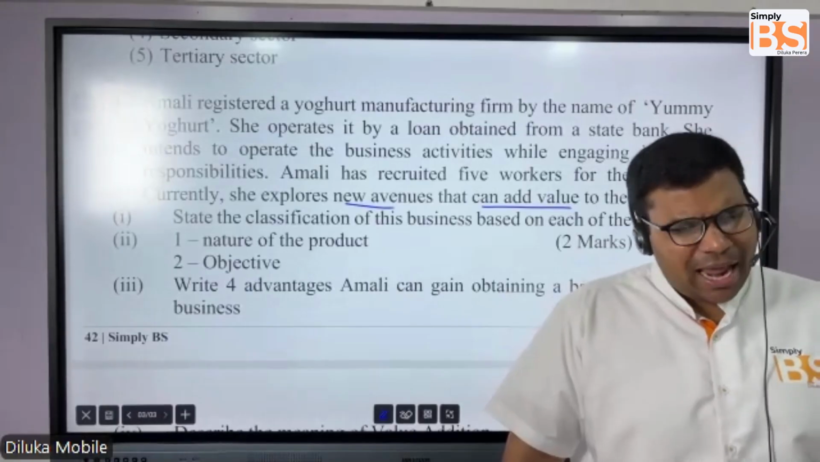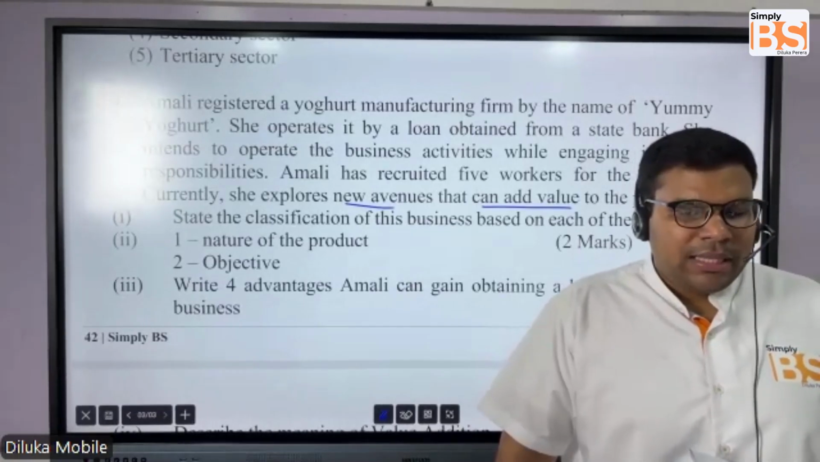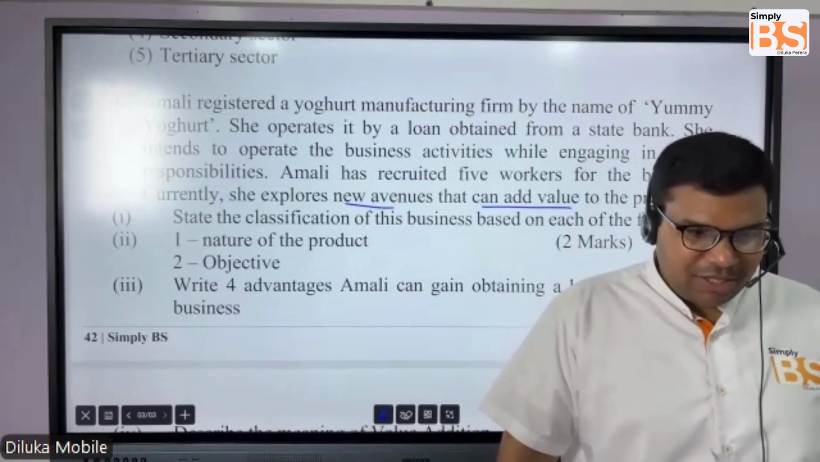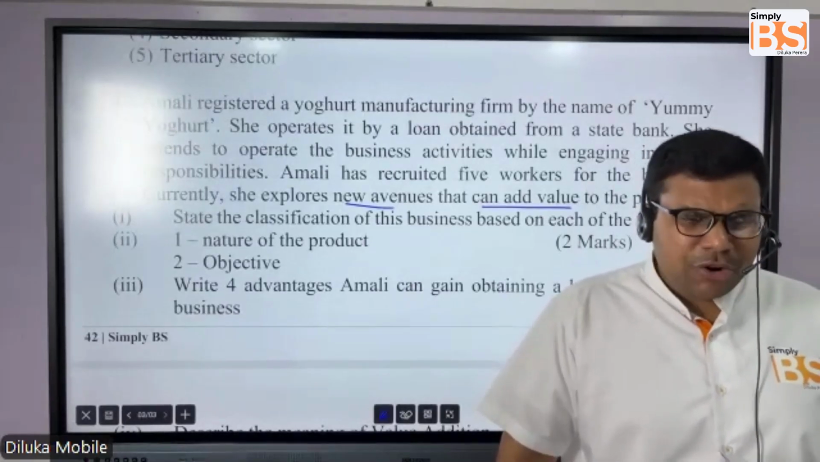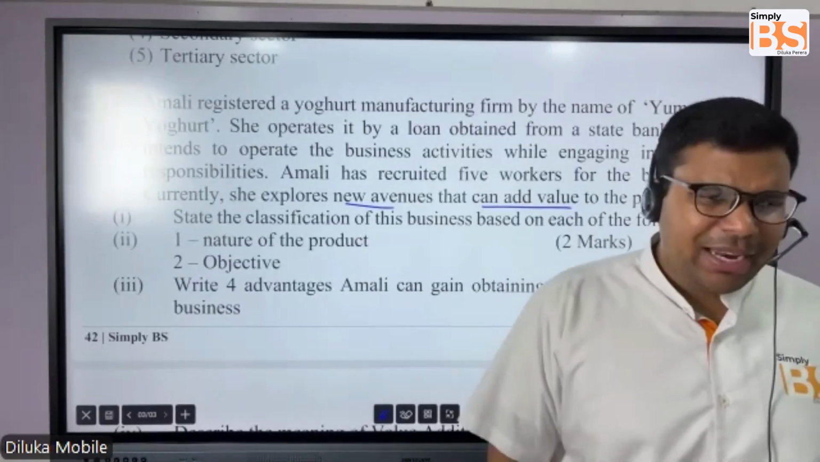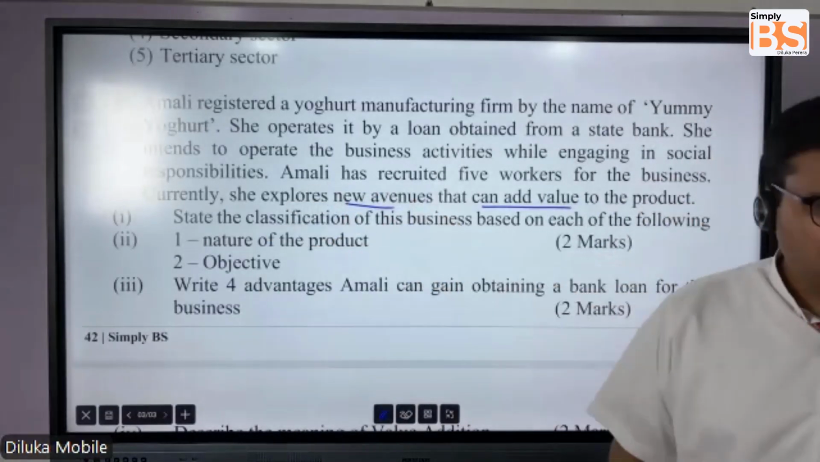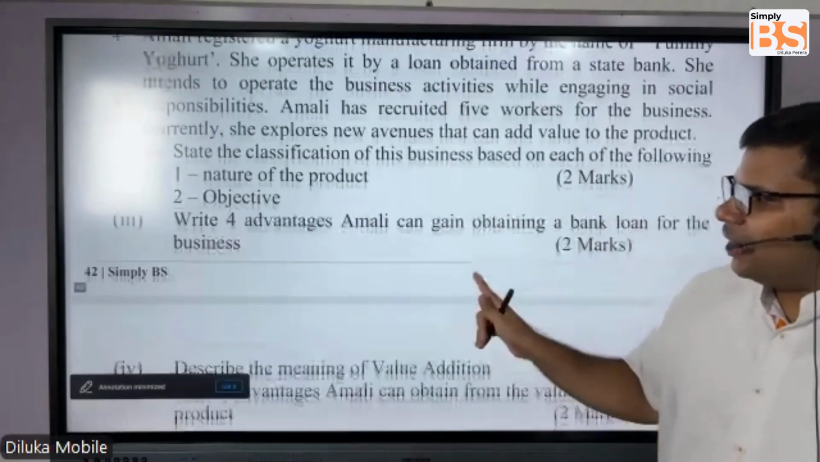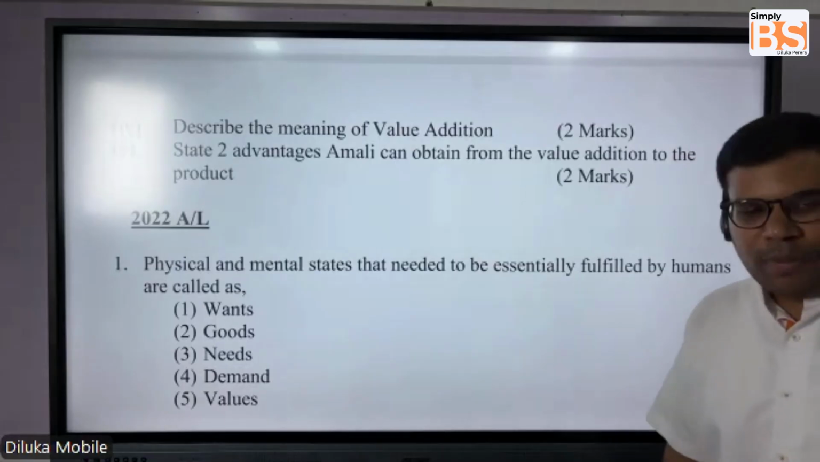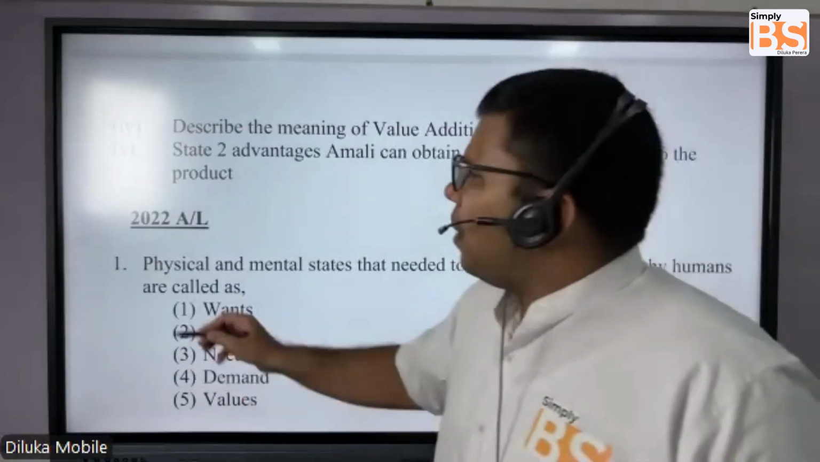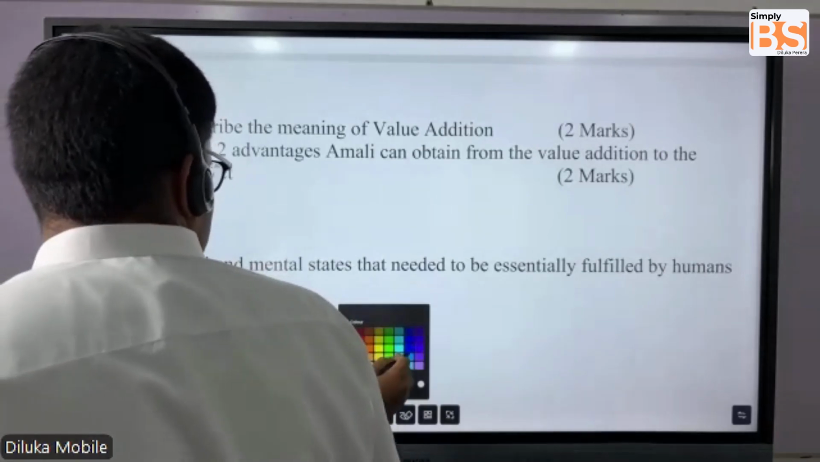Those are value additions. And now there are some yogurts with prebiotics, which are very healthy and will reduce your constipation and all those things. Healthy yogurts are there, non-fat yogurts are there. Those are all adding value to yogurt. Now they are asking: state two advantages Amali can obtain from the value addition to the product. So very specifically, what are the advantages that you can obtain? Very simple.